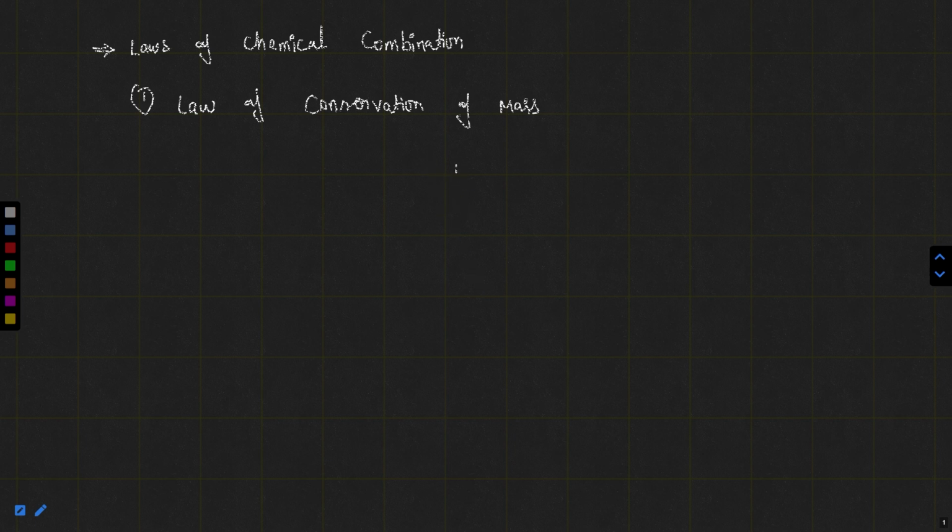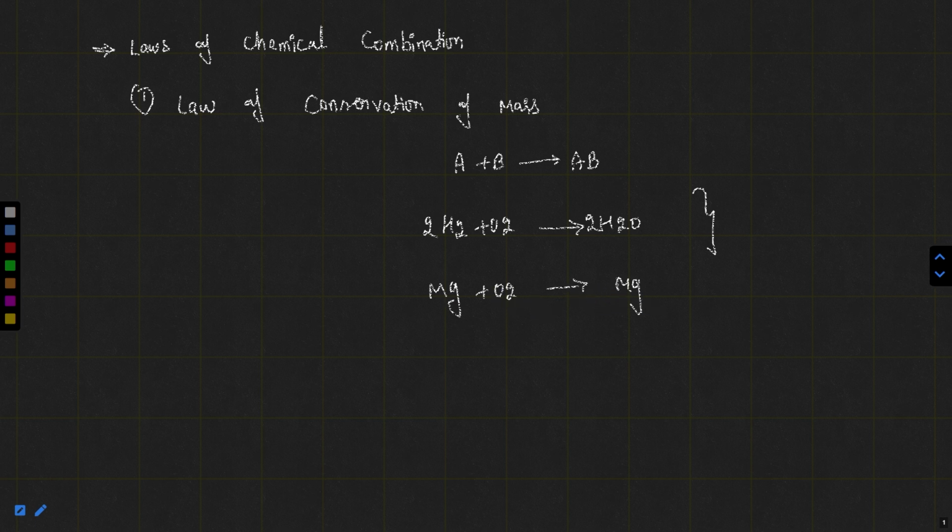If I write, suppose, A plus B gives AB, or with an example H2 plus O2 gives H2O, is this the balanced chemical equation? No, we have to write 2H2 plus O2 gives 2H2O. If I write Mg plus O2 gives MgO, is this balanced? No, the balanced equation is 2Mg plus O2 gives 2MgO. So you can see 2H2 plus O2 gives 2H2O, 2Mg plus O2 gives 2MgO, or A plus B gives AB written as a balanced chemical equation. It is not unbalanced, it is not a skeletal equation.